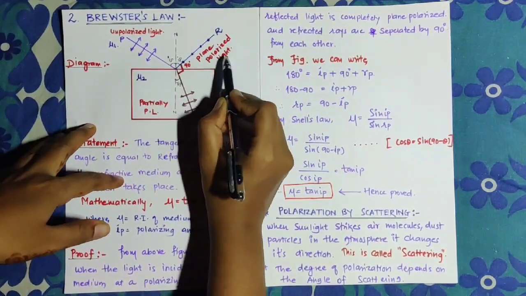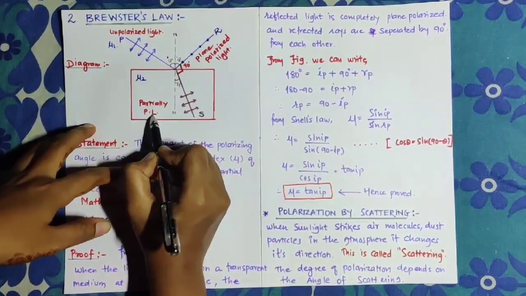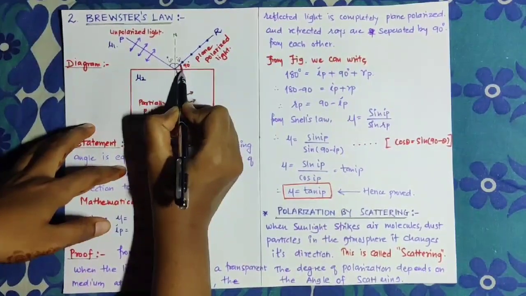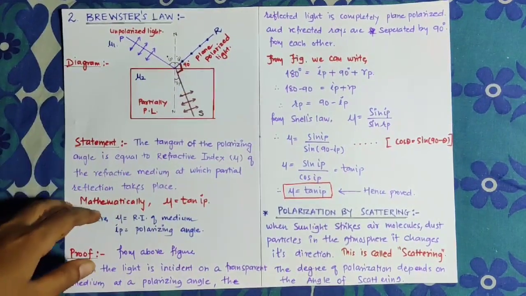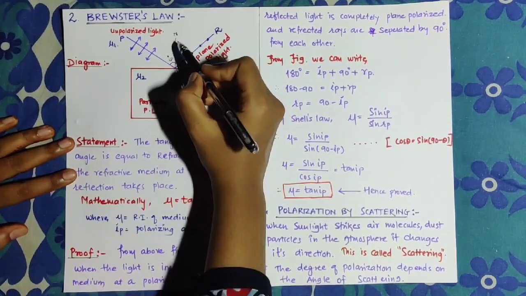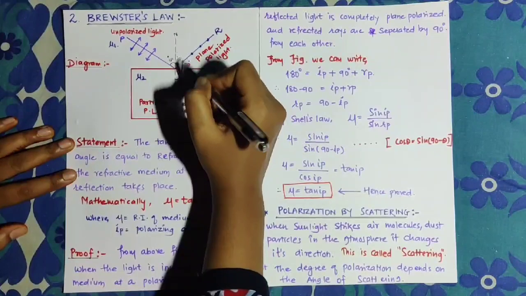That means the plane polarized light and the partially polarized light are separated by 90 degrees.